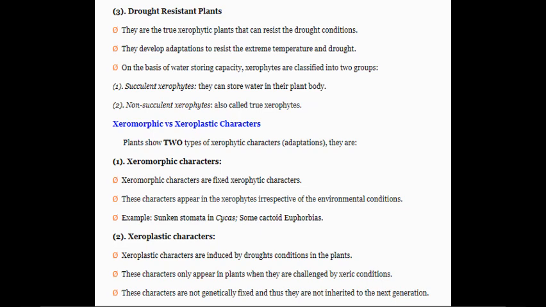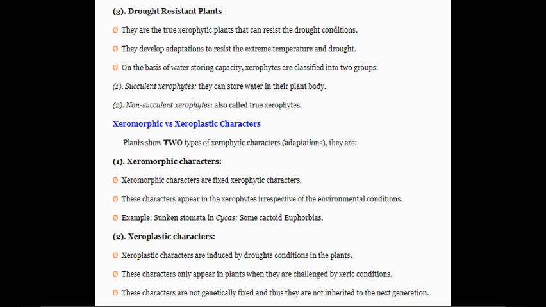On the basis of water storing capacity, xerophytes are classified into two main groups, that is succulent xerophytes. They can store water in the plant body. The example, aloe or the fleshy xerophytic plants. Then the non-succulent xerophytes, they are also called true xerophytes.